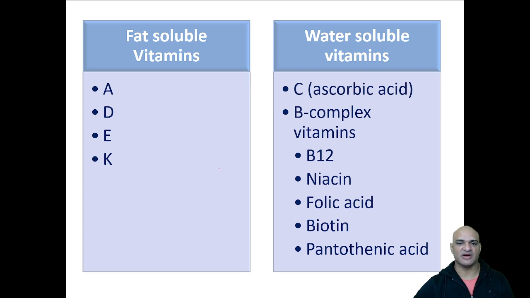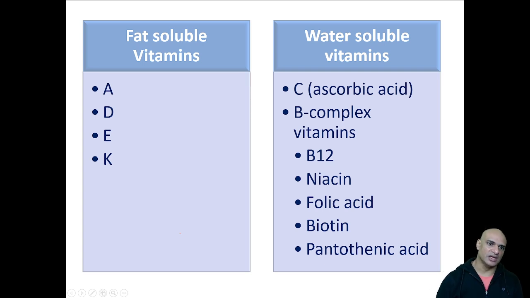Within B, we have multiple, like B1, B2, B3, B4, B5, and it goes on till B12. Together, they're called the B complex. Why we are putting them in these categories is because fat soluble vitamins are only soluble in fat, they do not mix in water. Whereas water soluble vitamins mix well with water.